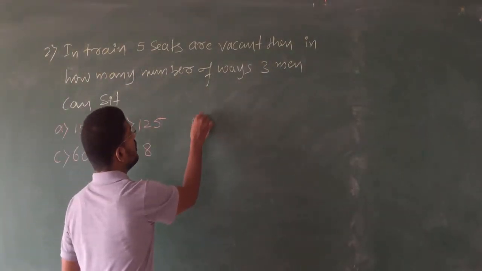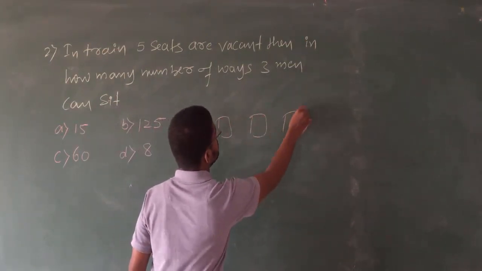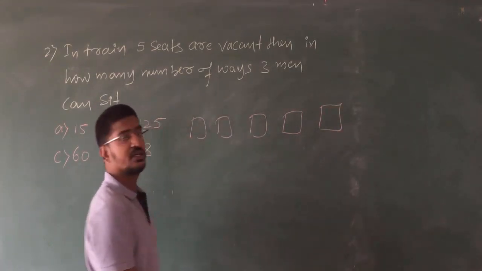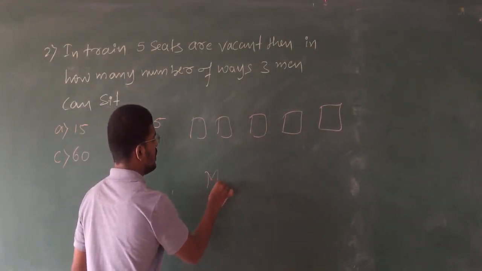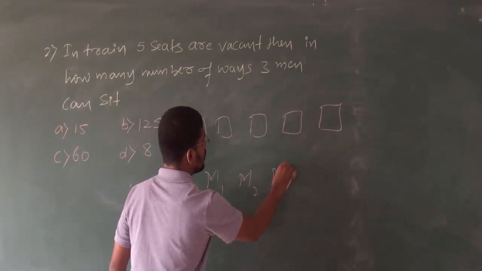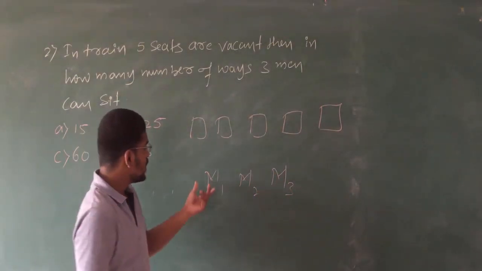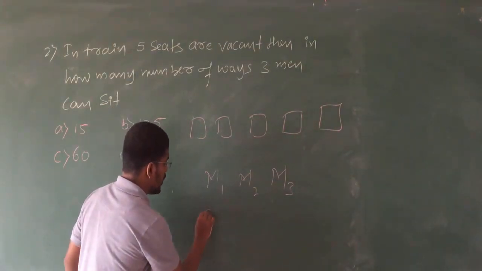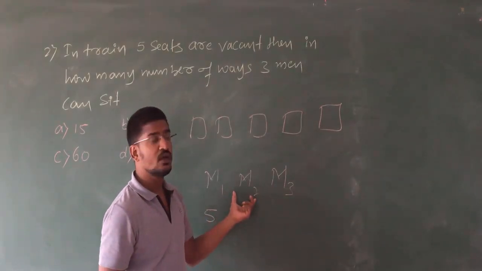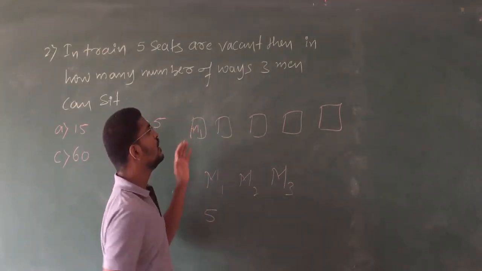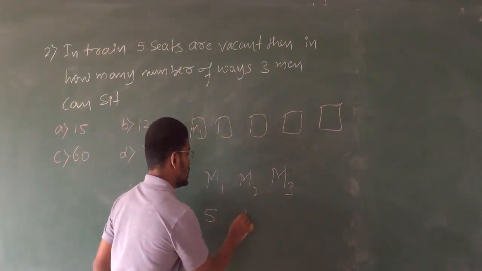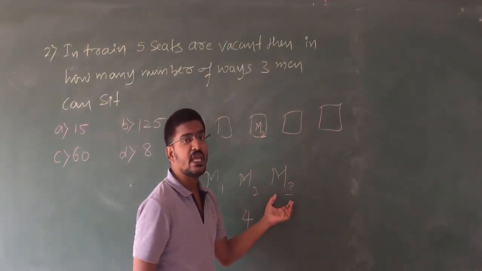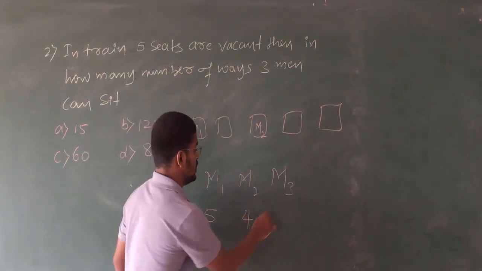See here, we have 5 seats. Clear? We have 3 men, M1, M2, M3. So for M1 you have 5 choices. For M2, if M1 is placed here, he is having 4 choices. Let us take M2 is placed here. Now M3 has 3 choices.